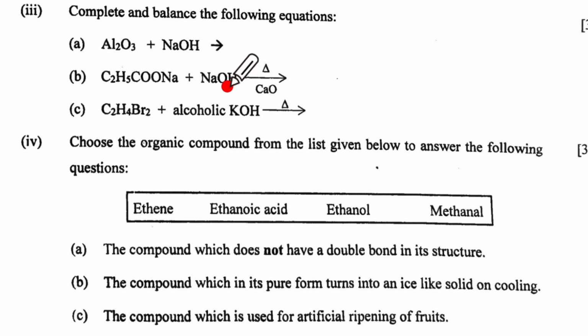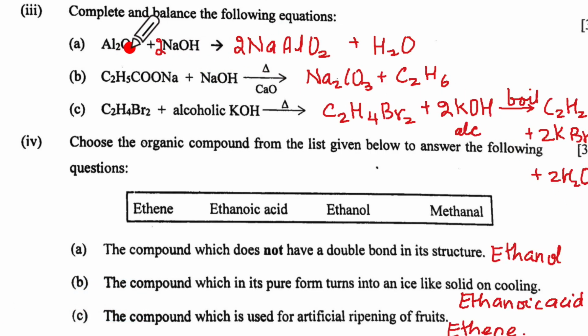For this, we have this reaction taking place here. This is the preparation of alkanes. So we will get Na2CO3 and C2H6. Let us see how we write these reactions. See the first one, NaAlO2 will be formed. So Al is 2 here. So in order to balance that Al, we'll write 2 here. So Na becomes 2. So you will write 2 here.